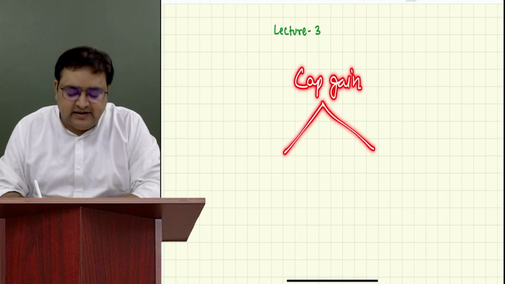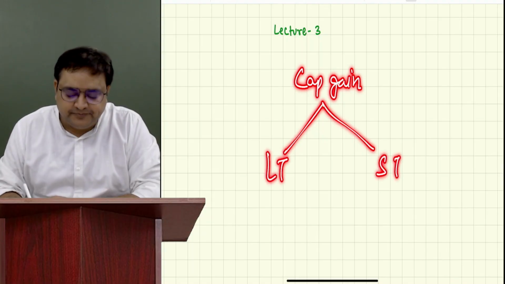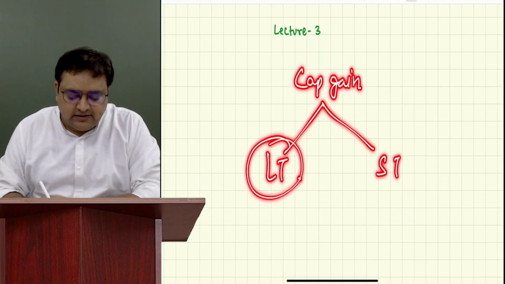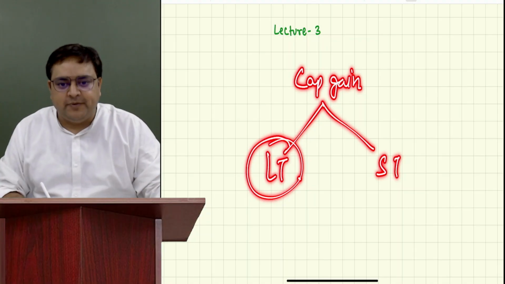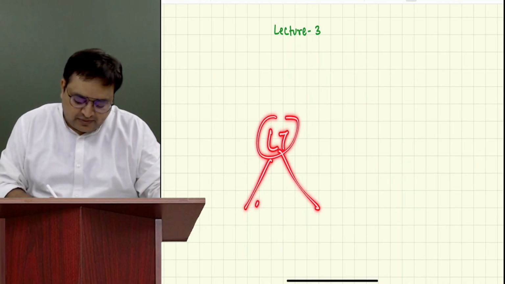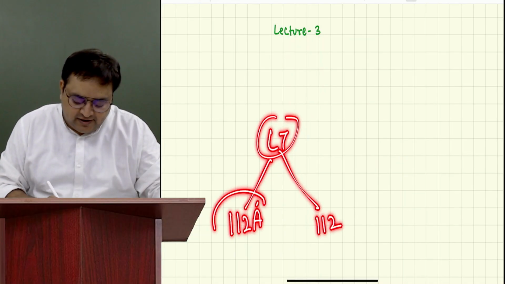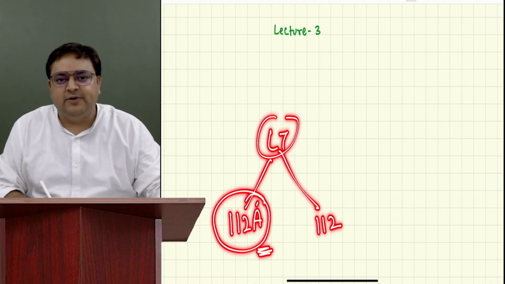We understand that there are two types of capital gain. One is long term, other is short term. Long term is special, although it can be divided into two parts. One is 112A and the other is 112. What is 112A? Can you tell me what is section 112A?